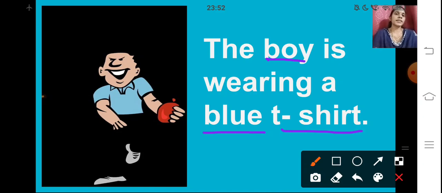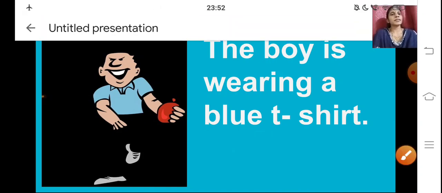So here the describing word is blue. It is describing that the boy has worn a blue color t-shirt. They are telling us what the color of the t-shirt is. So here blue is the describing word, and boy and t-shirt are the naming words. Boy is the name of a person and t-shirt is the name of a thing. Okay children, now let us see the next one.